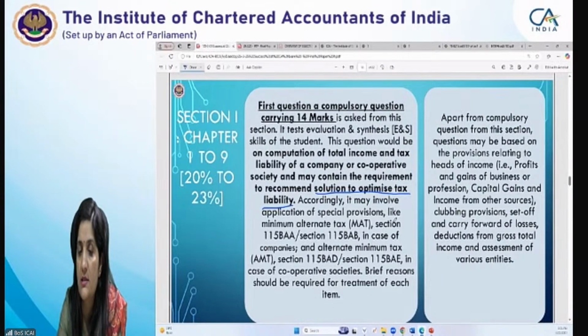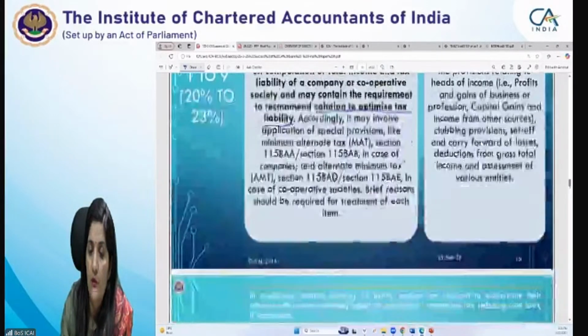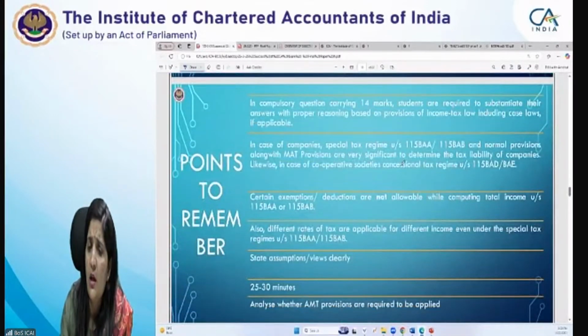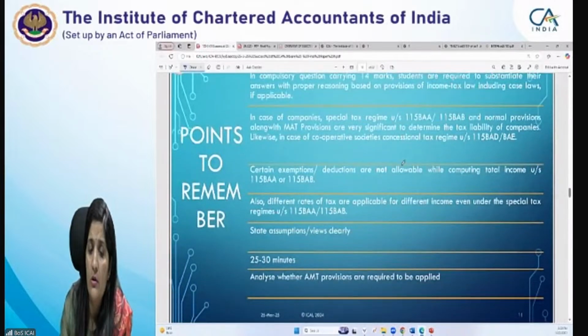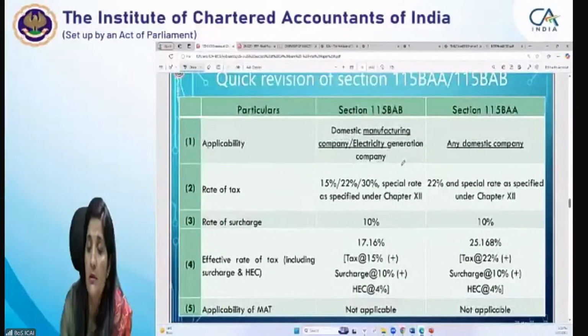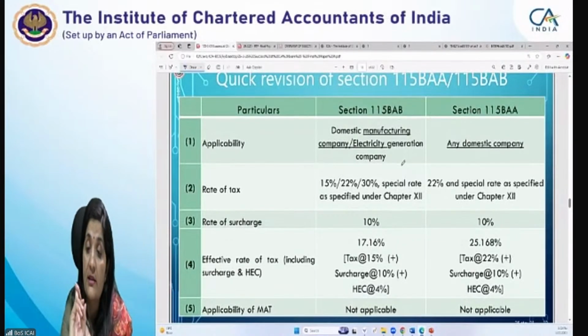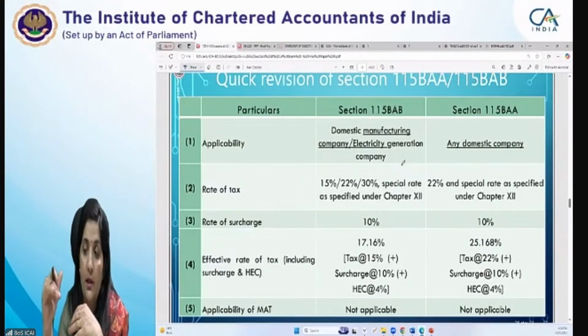Or in the next time, we will be covering those things. So I am telling you 115 BAB. Points to remember, these we have already discussed. If I talk about what is relevant for you in 115 BAA or BAB, the tax rates are very, very important, because different tax rates are applicable.